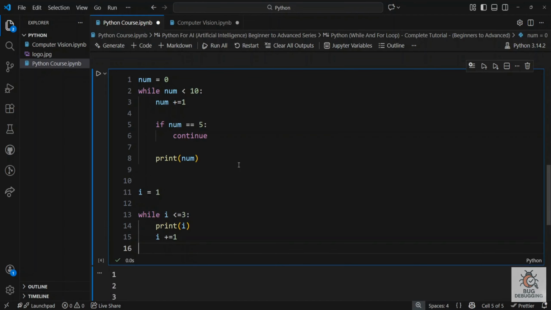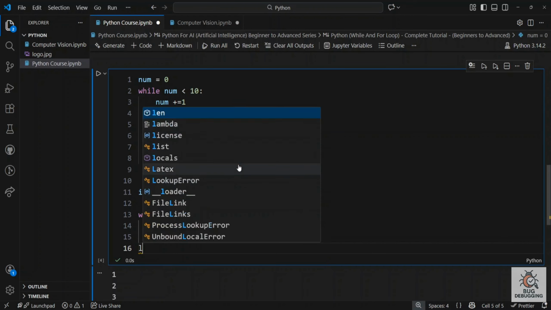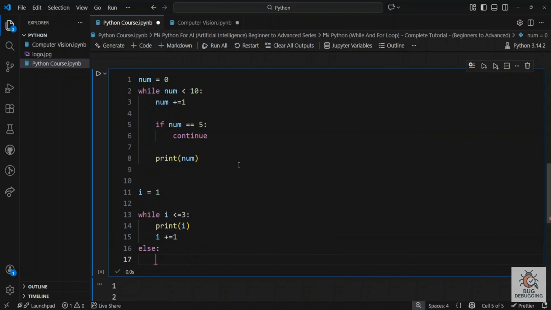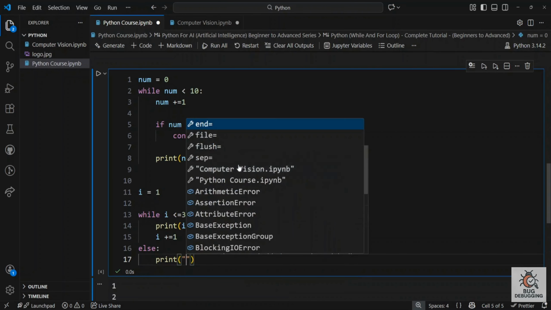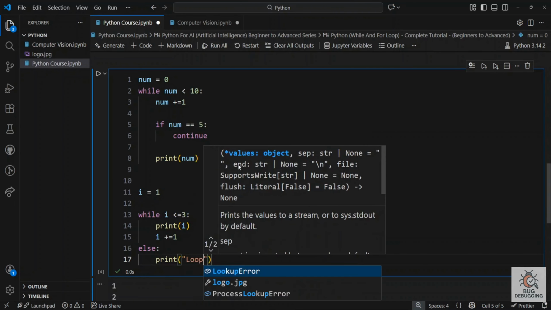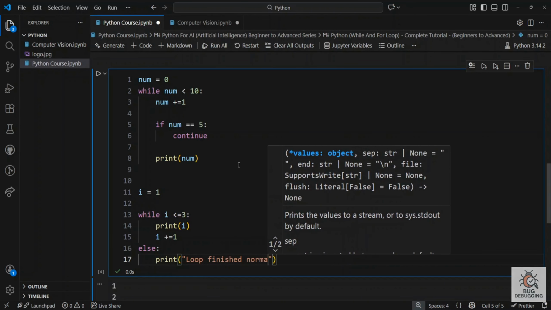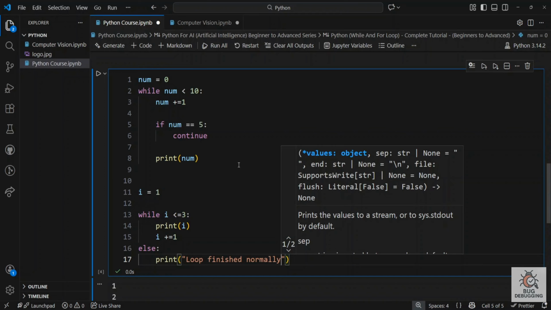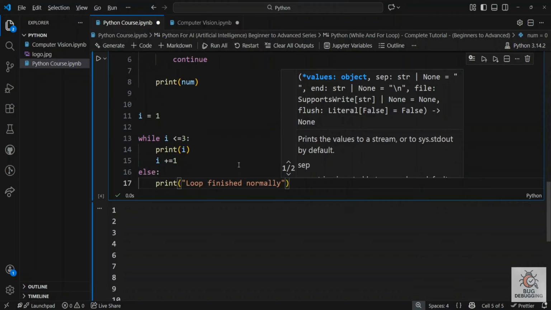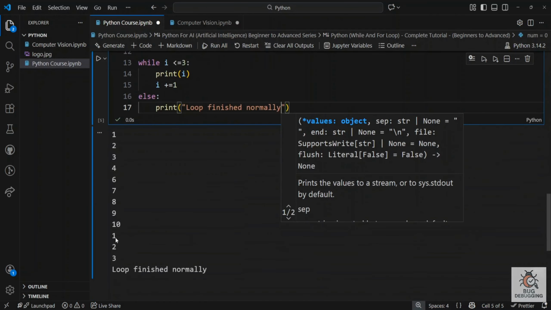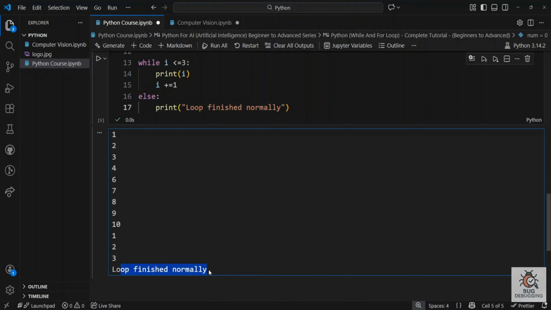And now we use else, print "loop finished normally". So the else part only runs when the loop ends naturally, not when it is stopped using break. Let's execute the code, and loop finished normally after looping through all the values.